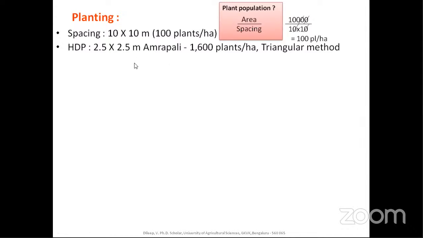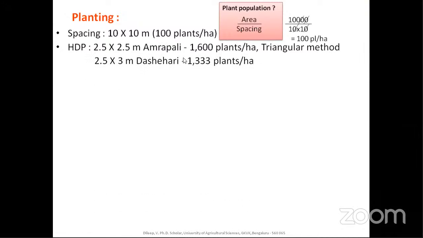So for HDP, Amrapali is used for planting. That accommodates 1,600 plants per hectare with a spacing of 2.5 by 2.5 meter, and the method employed is the triangular method. This is also important: for 10 by 10, the square method of planting is employed, and for Amrapali, exclusively the triangular method is employed.